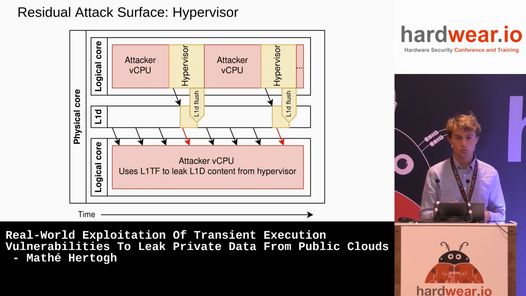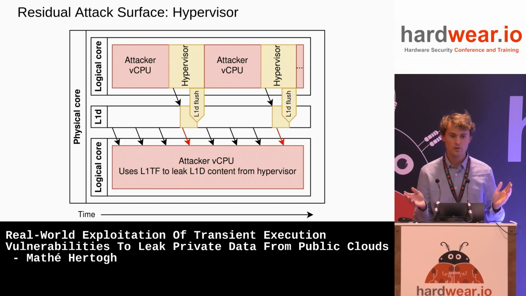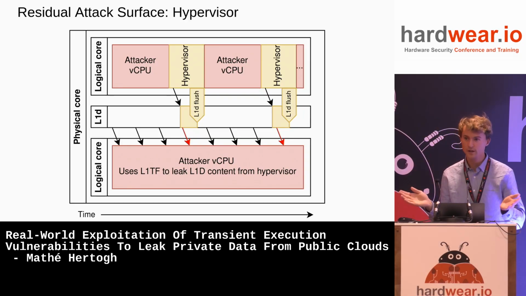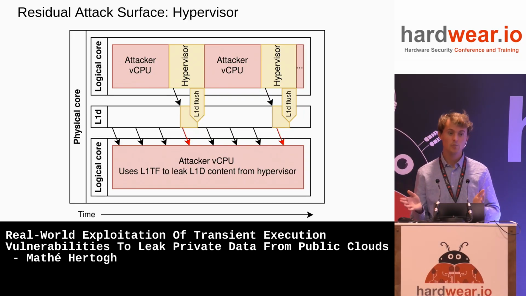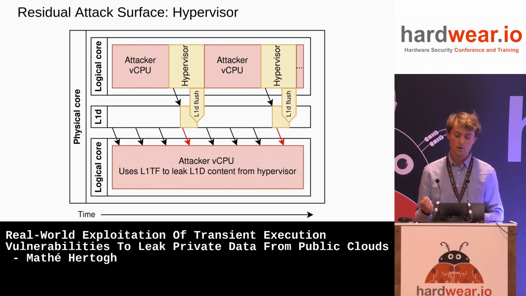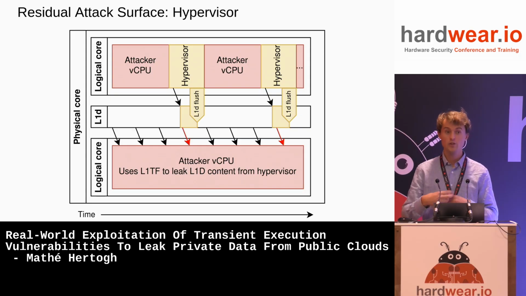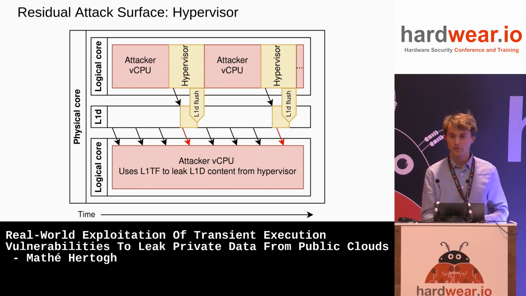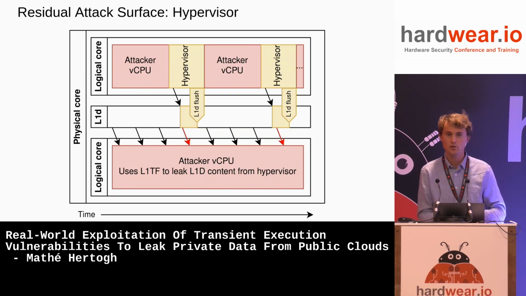The fix for this would be what we call strict core scheduling, which is saying let's not schedule also the hypervisor with any VMs together. But that has really bad performance and complexity issues, so people did not want to deploy that. And the reasoning was the hypervisor's data is not that secret. It's not that sensitive. Probably it's just computing on data of the attacker VM itself anyway, so it can just leak some metadata of the hypervisor and its own data. So this is not a big security risk.